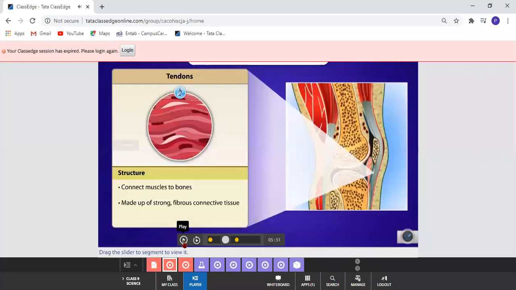So what are tendons? You have done it. It connects muscles to bones, and it is very strong and has fibrous tissue that is also related with connective tissue. Tendons.